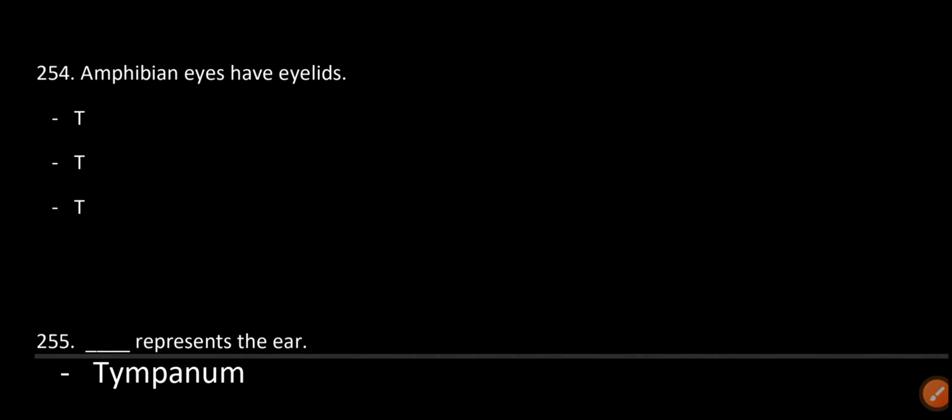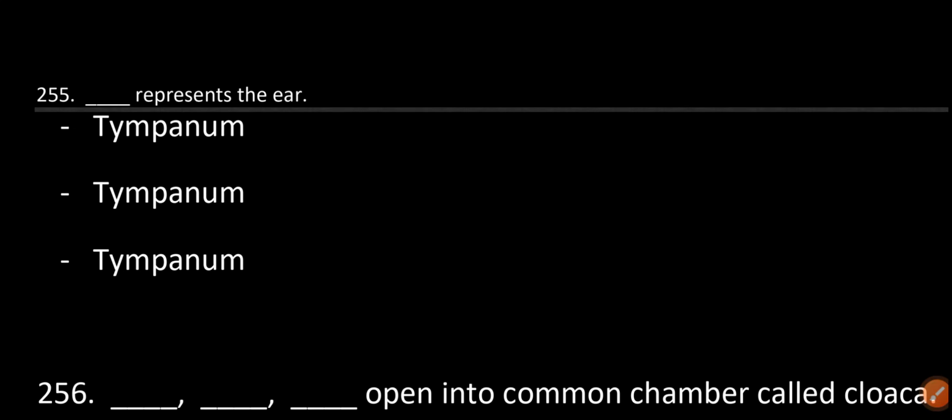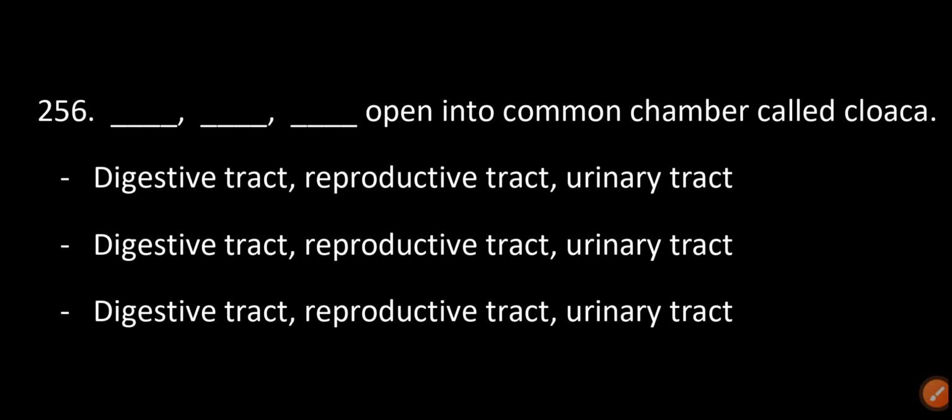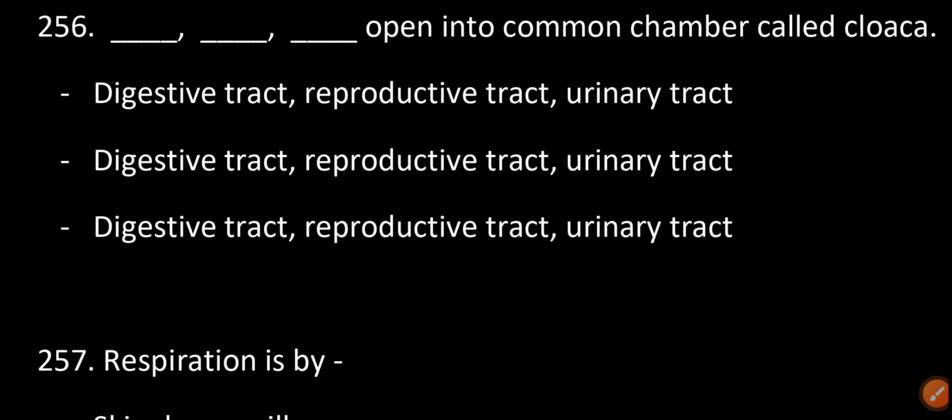Amphibian eyes have eyelids. True. Dash represents the ear. Tympanum. Dash, dash, dash open into a common chamber called cloaca. Digestive tract, reproductive tract, urinary tract.